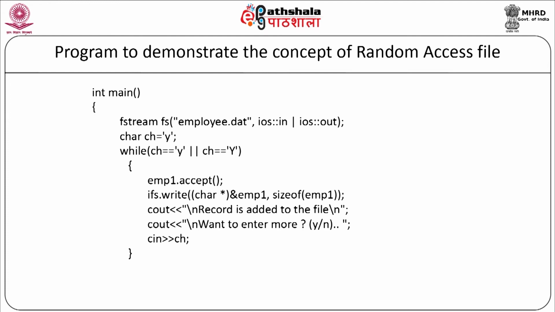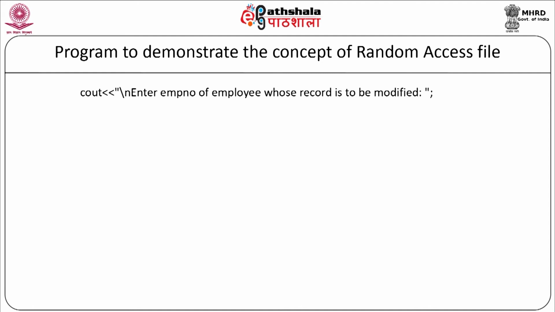Then we will write a code for the modification using random access. So, our code will be integer e number, long position, character flag equal to f. Cout enter the employee number of employee whose record is to be modified. So, now we are going to ask the employee number as cin employee number. We will ask the employee number from the user, we will find that employee number in our file and that employee record will be modified directly. This is basically the random access logic that we are going to use.